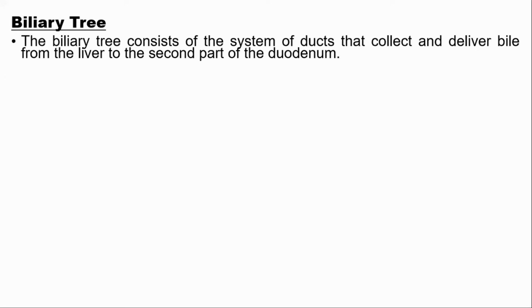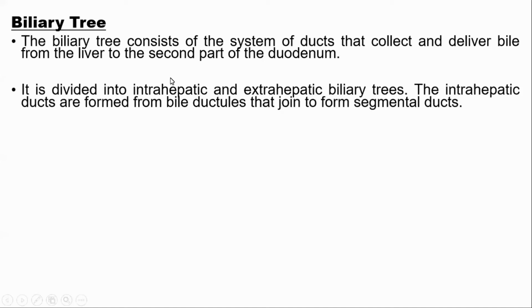The cells of the liver, that is hepatocytes, produce bile. That bile is carried by the duct system. So this system of ducts is known as the biliary tree, which carries bile from the hepatocytes of the liver to the second part of duodenum. It is divided into two types, intrahepatic and extrahepatic. The intrahepatic part is small, and the major parts are extrahepatic. So the biliary tree is divided into two parts, intrahepatic and extrahepatic.